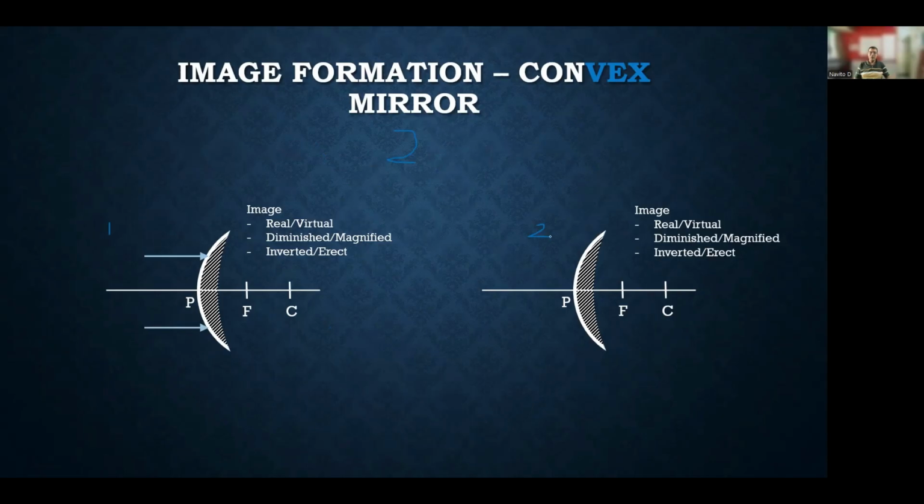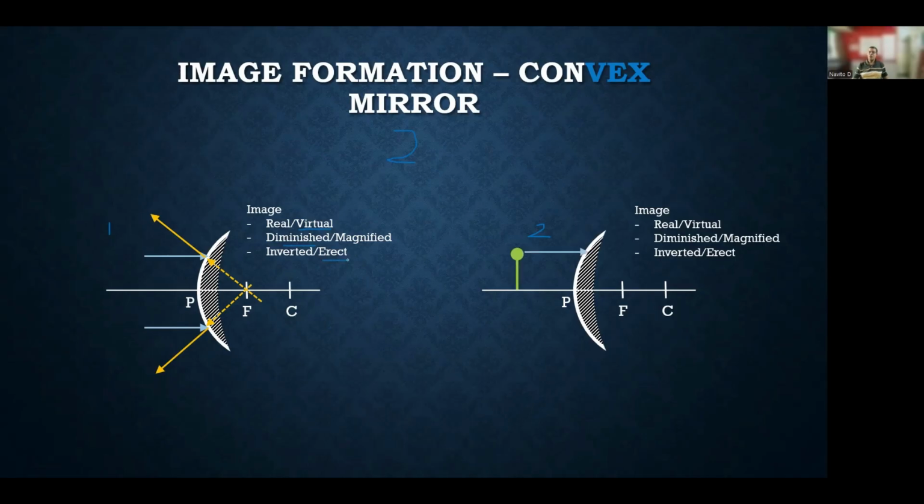So the rays coming parallel to the principal axis will diverge out, and they will appear to meet at the focus. Here, what type of image is formed? Because it is formed behind the mirror, hence it will be virtual. It's going to be highly diminished, and it's going to be an erect image this time.